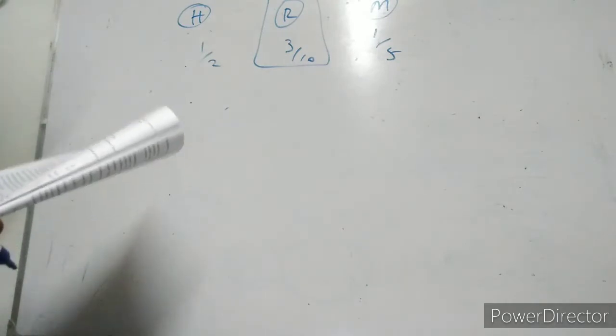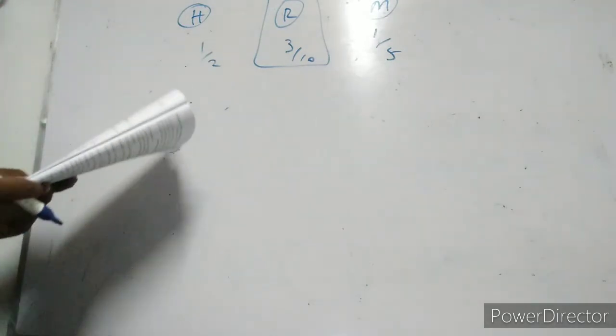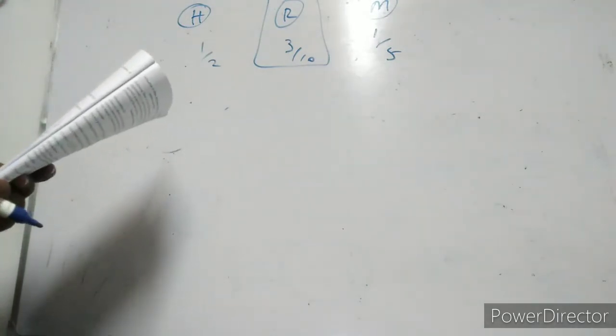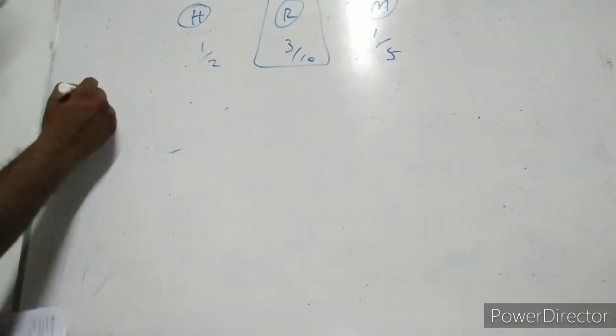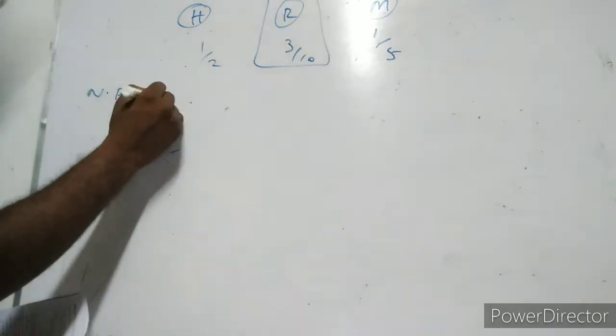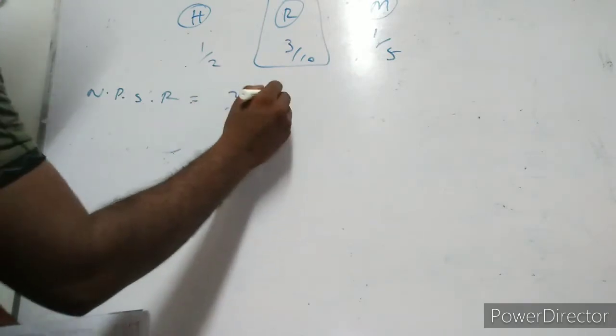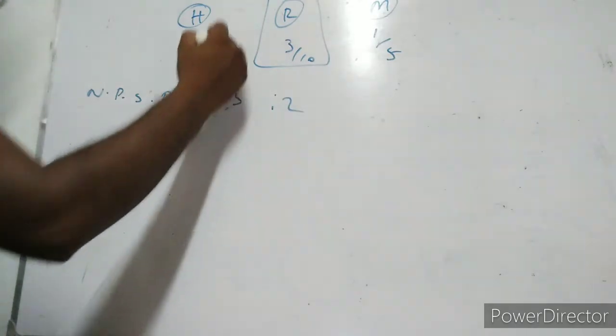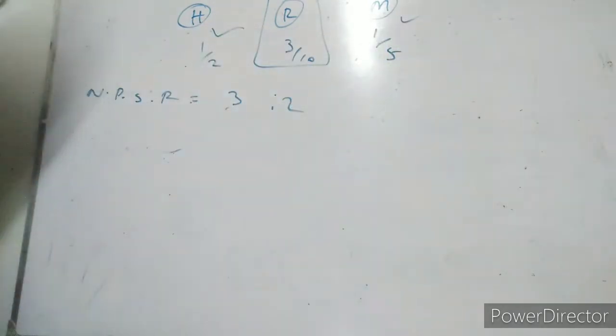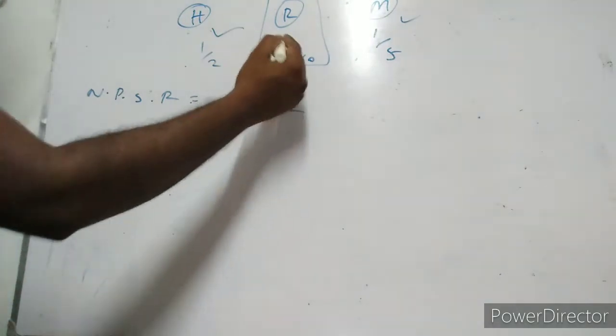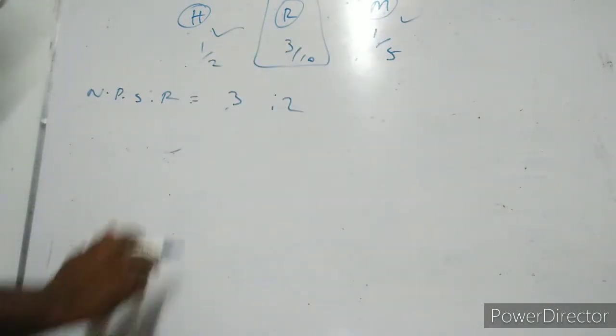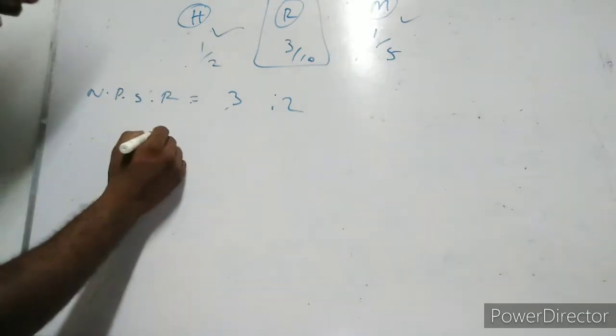Then Hitesh and Mukesh decide to share future profits and losses in the ratio of 3:2. So the new profit sharing ratio of the continuing partners is 3:2. Who are the continuing partners here? Hitesh and Mukesh are continuing partners. Who retired? Rakesh retired. So in this case, we have to calculate the gaining ratio.